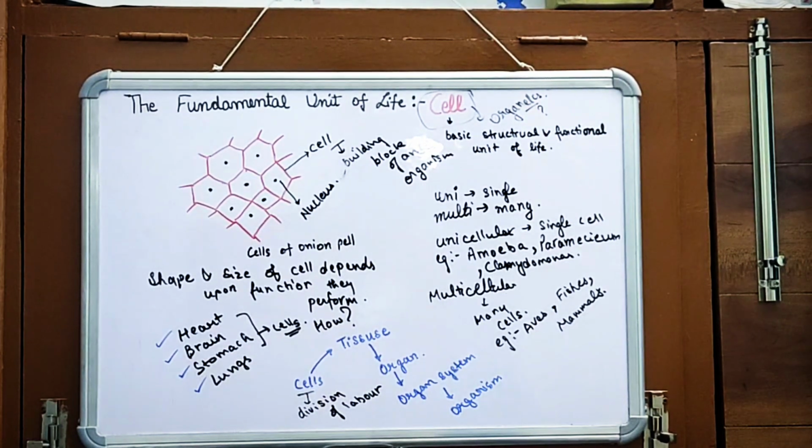Now the next topic of our next class is cell organelles. Examples of cell organelles are plasma membrane, nucleus and cytoplasm. All activities inside the cell and interactions of the cell with its environment are possible due to these cell organelles. So in our next video we will be studying cell organelles. The first cell organelle in your NCERT is the plasma membrane, also known as cell membrane, which we will be discussing in our next video.